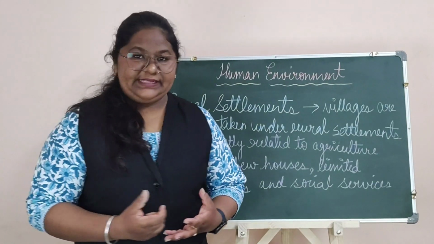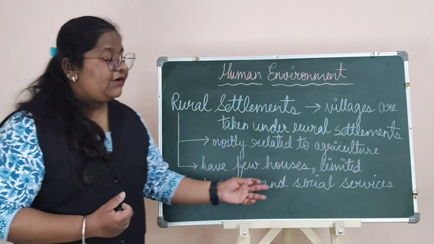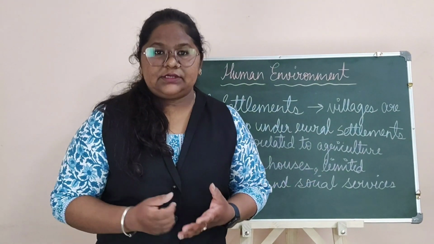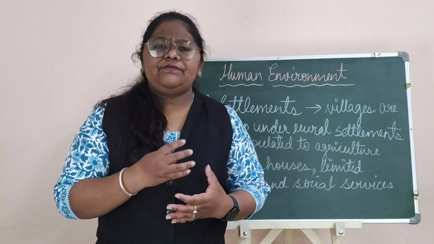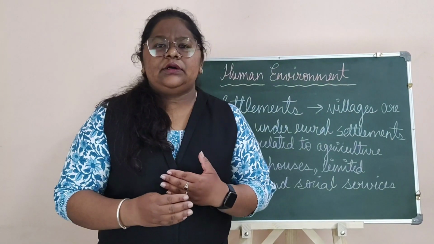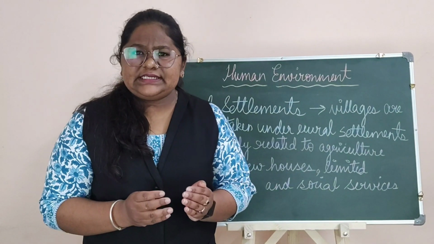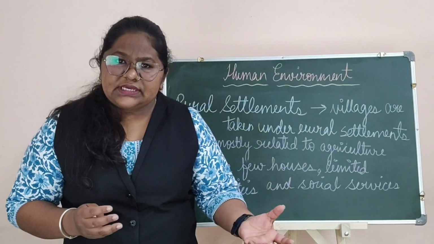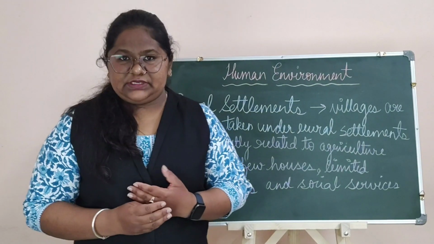Rural settlements have few houses, limited facilities and few social services. They are not much connected to basic facilities. They have very little facilities, few houses, and they also do not get much social services.